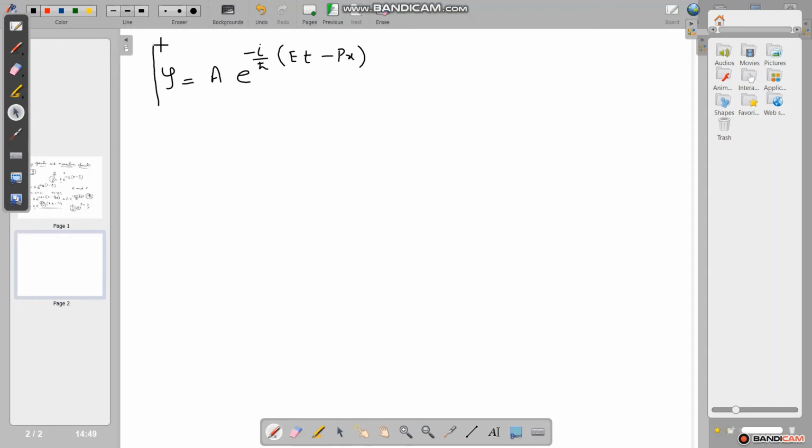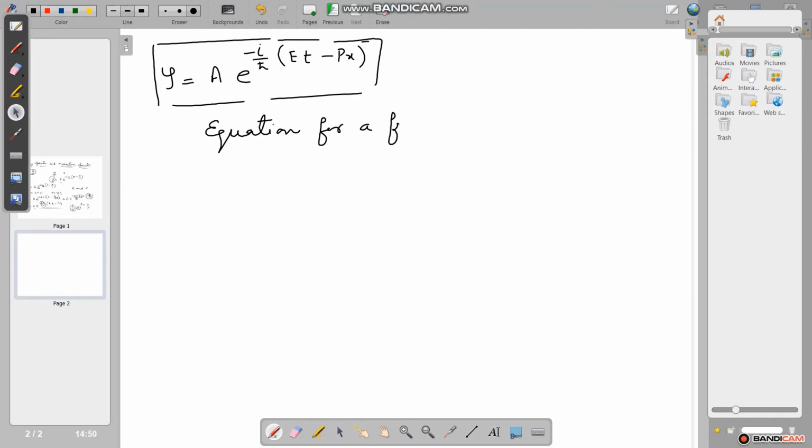This is the wave function, also known as the equation of a free particle.